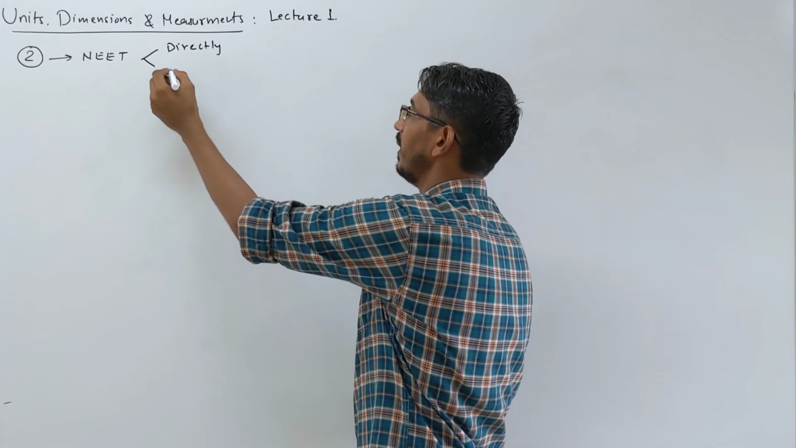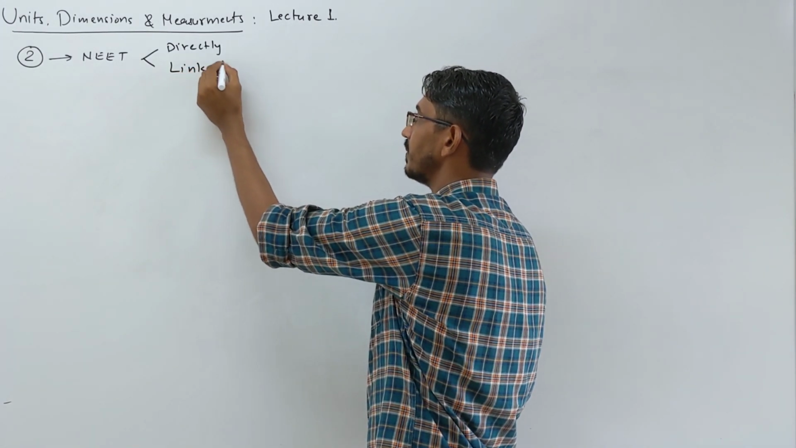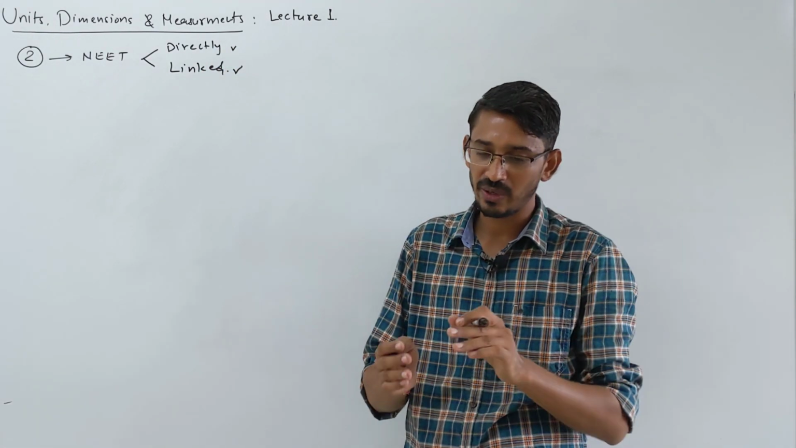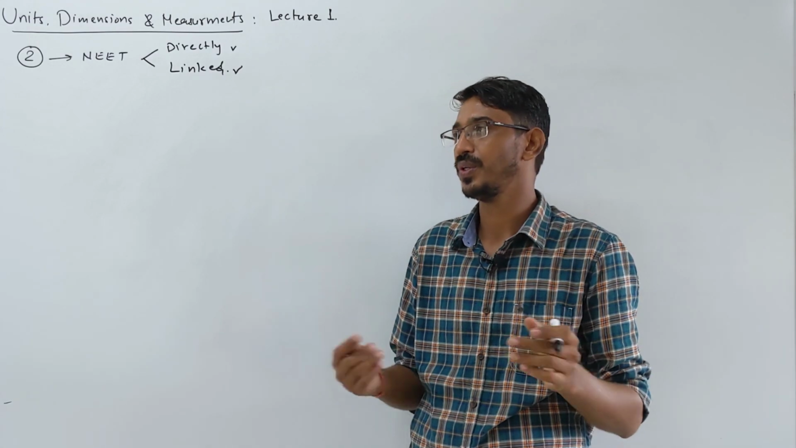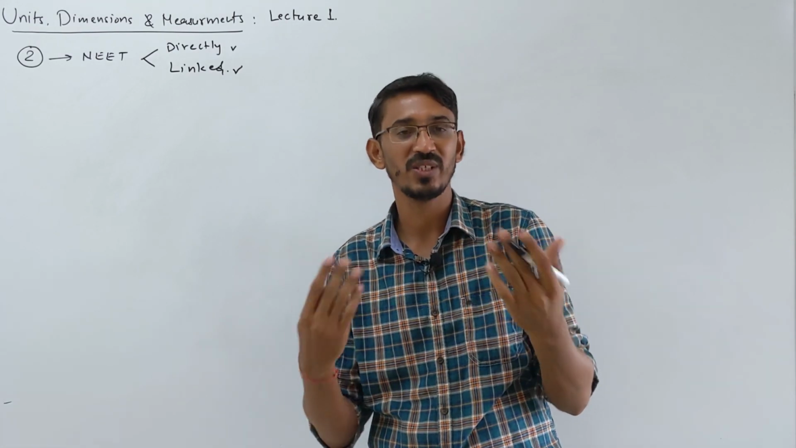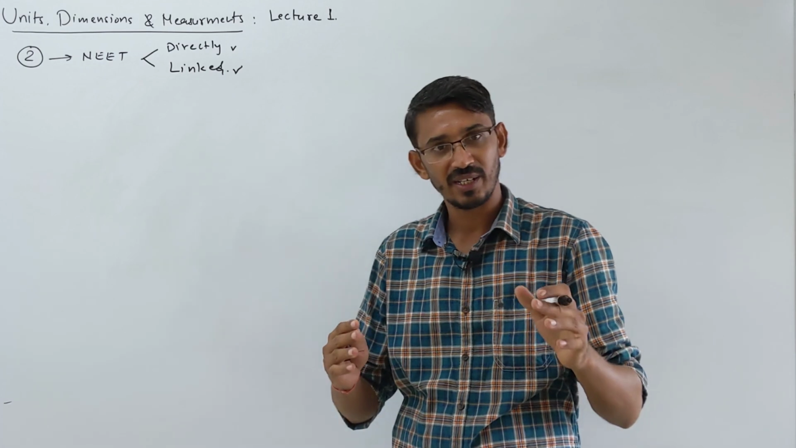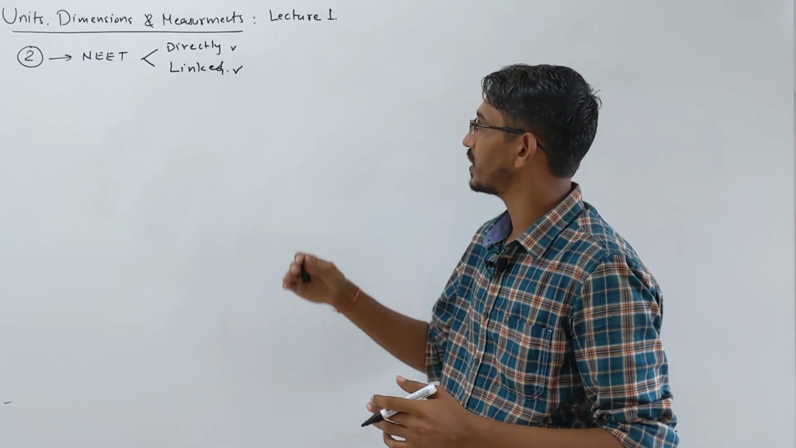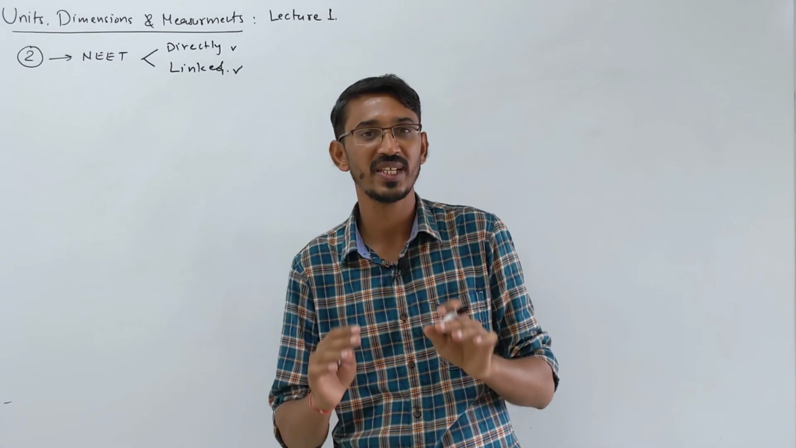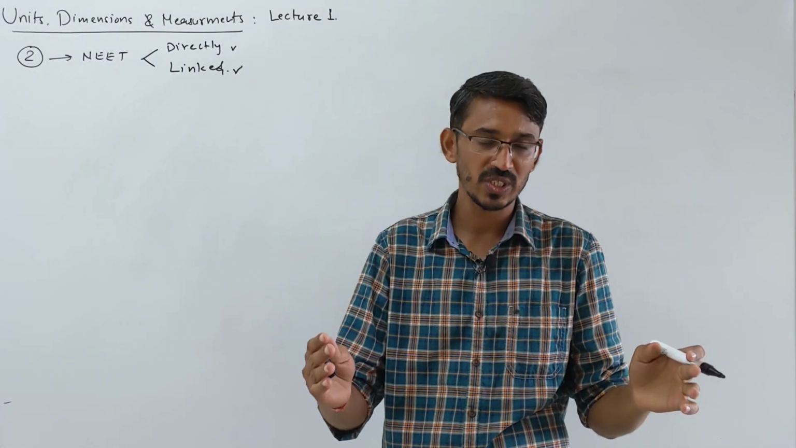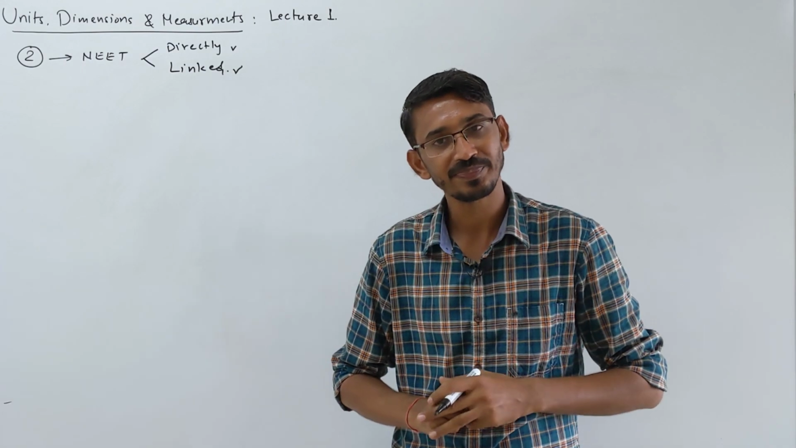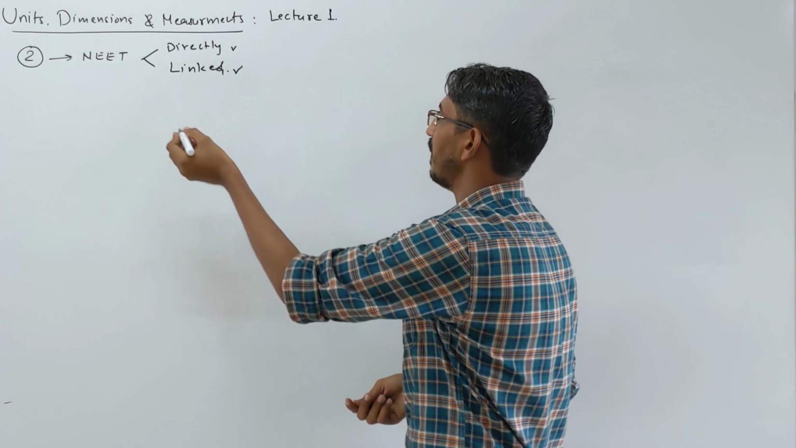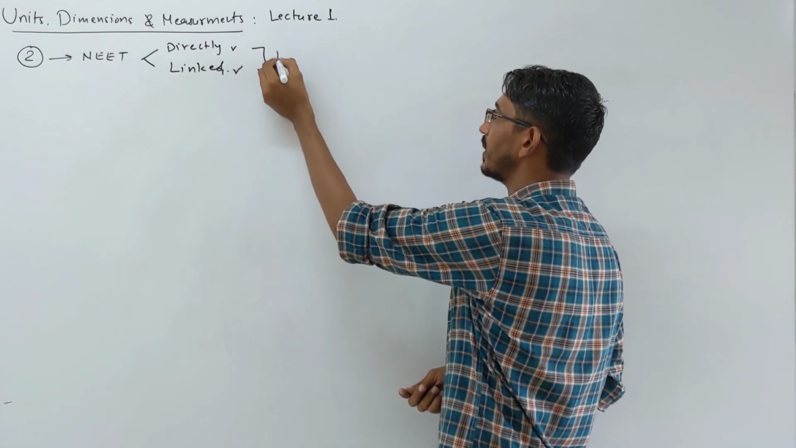And the second question will be linked with some other chapters. The meaning of these 2 words you will understand slowly as I go chapter by chapter. These are new words for you: what is a direct question, what is a linked question. I cannot explain right now, it will come slowly. When I talk about the pattern of questions based on these topics, you will understand what a direct question is and what a linked one is. Linked means 2 chapters' concepts will be in one question.